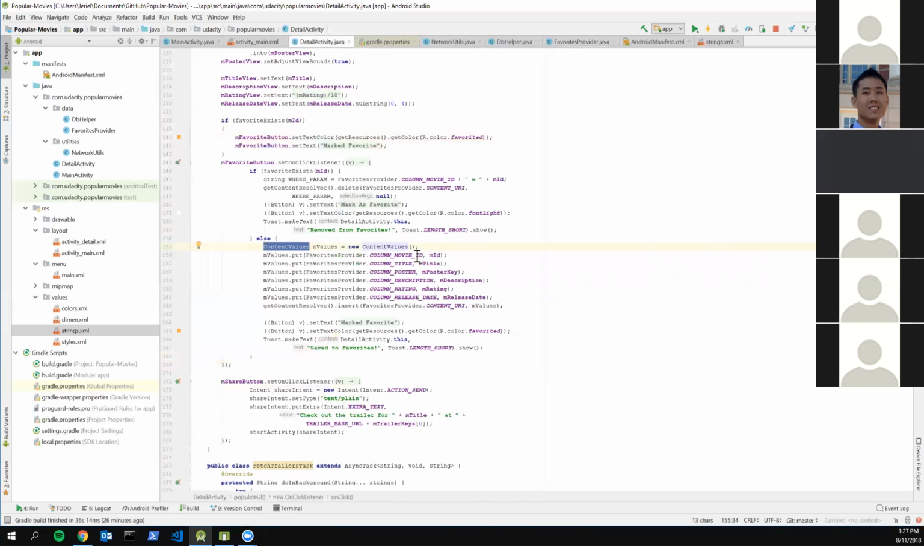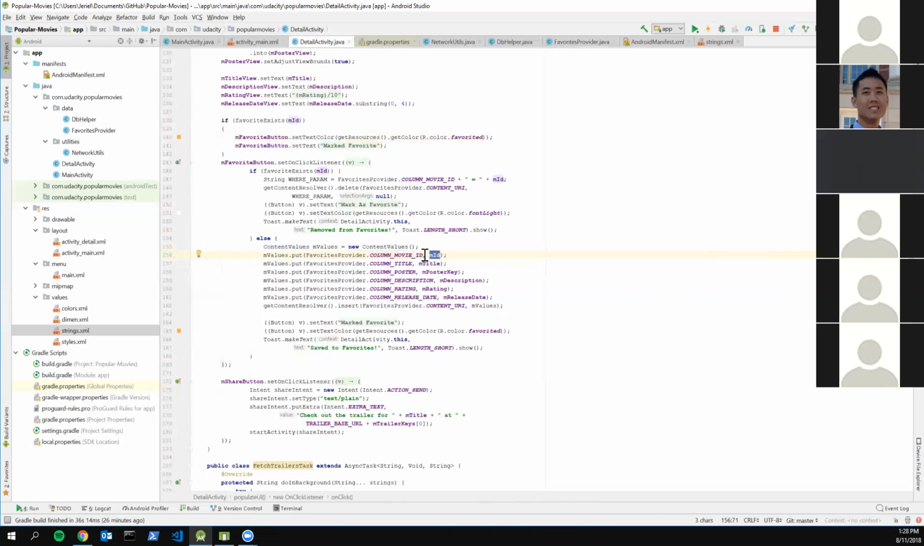So all the different fields that we had when we created our database, like the movie ID and the title, all those fields, you would basically just have a key. This string, this first part right here, is a string that indicates what to look for when it pulls the data from the content values. And then the second part right here is the actual value of the data that you want to insert. So it's like key-value pairs.